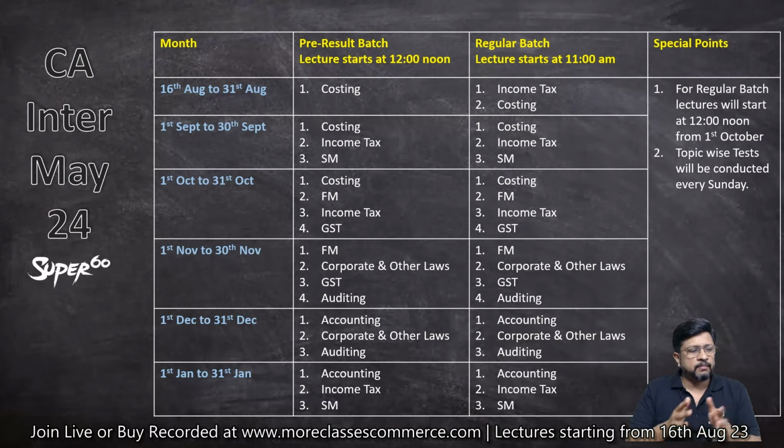Then from 1st of December to 31st of December, my financial management subject is already over. We'll be going for accounting and then corporate and other laws as well as auditing. From 1st Jan to 31st of Jan, again the same thing: accounting, then revision of income tax and revision of strategic management will also take place. After 31st of January, we'll again be conducting the revision for all the subjects separately. But that will not be on a regular basis, that will be on a weekend basis.